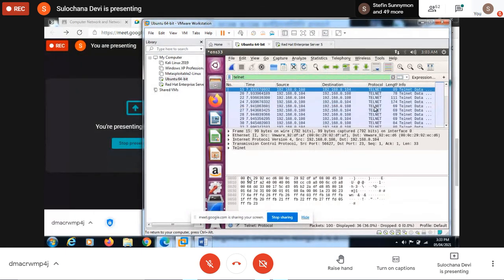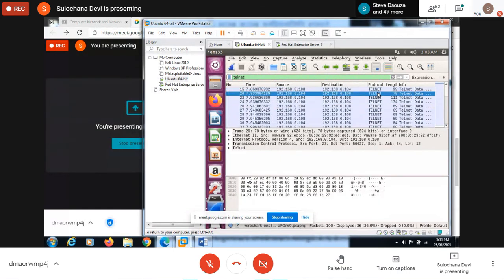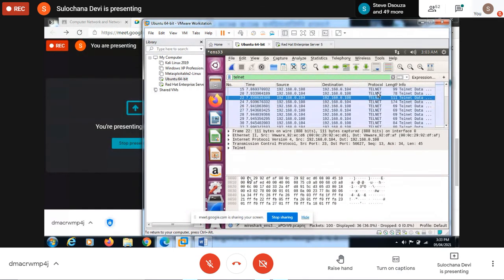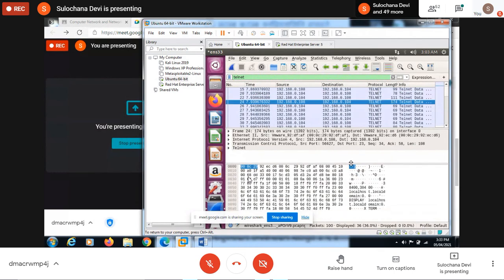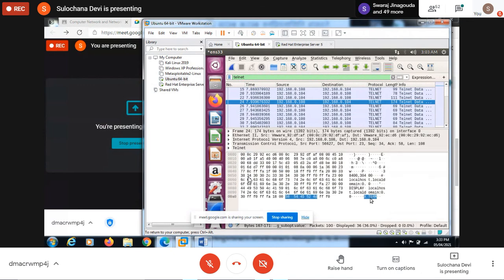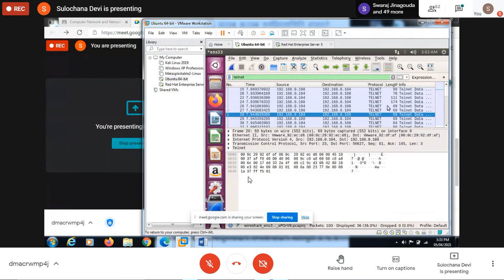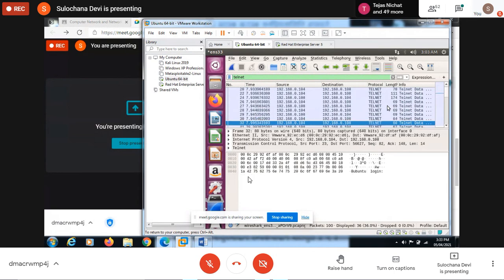Okay, so all these are telnet packets, and in this data part, you have to see every packet, you see where login starts. Okay, we'll see where that login starts, the login keyword. Look for the login keyword. You see here Ubuntu login. After that, the next packet you see.